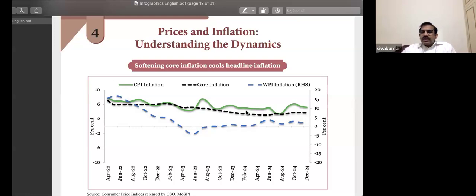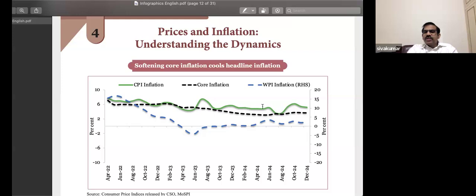Can someone guess what could be the primary reason behind it? Because when it comes to the core inflation, it's far below 6%. So just look at, my friends, don't look at the right hand side, because the right hand side number corresponds to wholesale price index based inflation. The left hand side number corresponds to the CPI based inflation. Since August 23, the core inflation is much below 6%. But you could notice the overall inflation is almost on an average 6%.